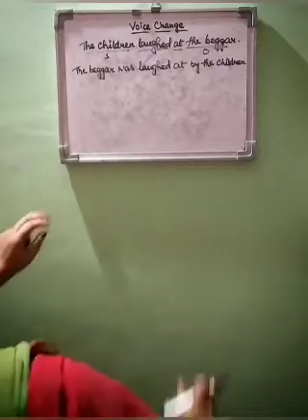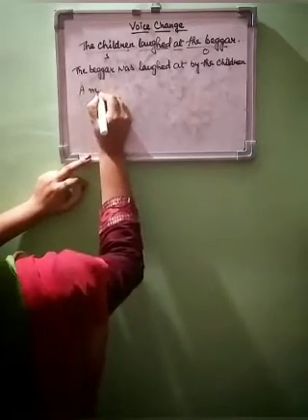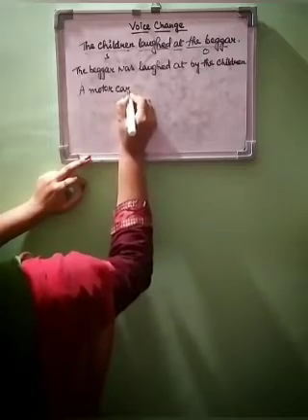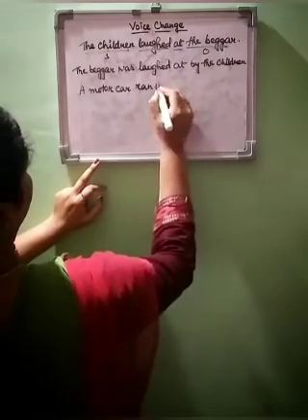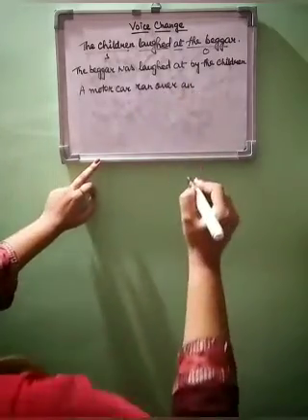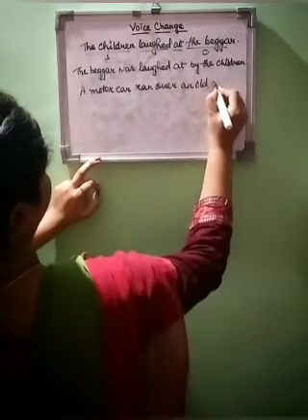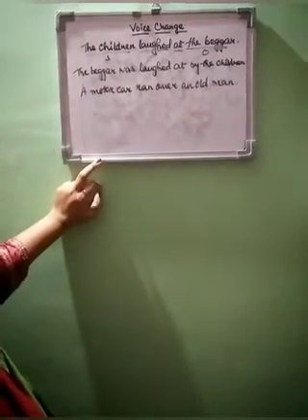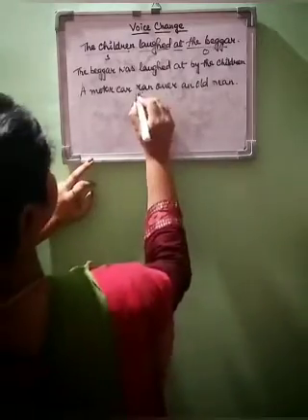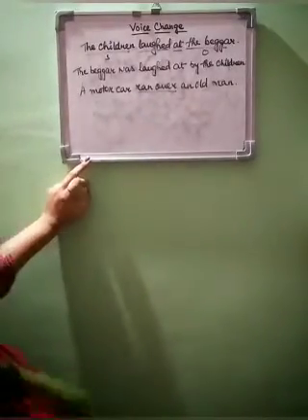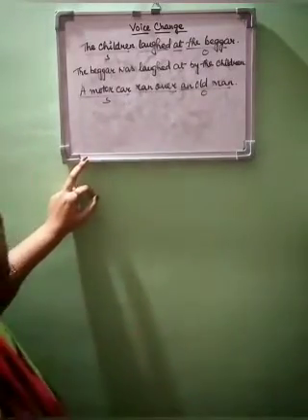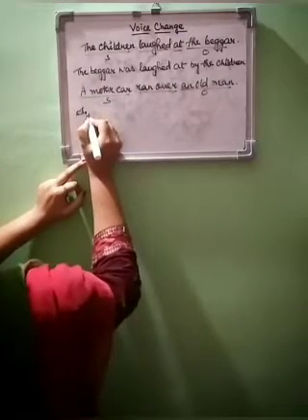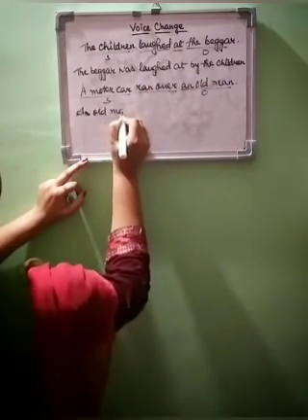Let's take another sentence: a motor car ran over an old man. Again you see this is a group verb, ran over. This is our subject and this old man is the object. So while we bring it here, an old man.